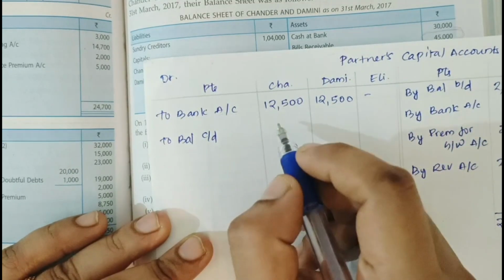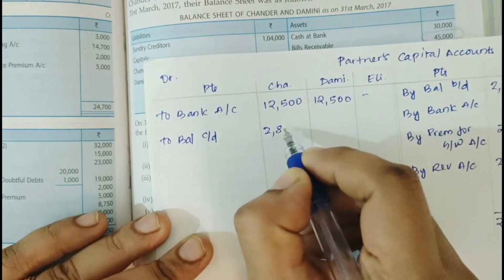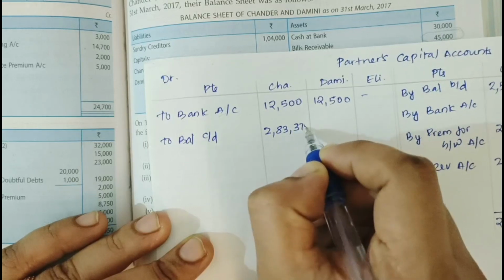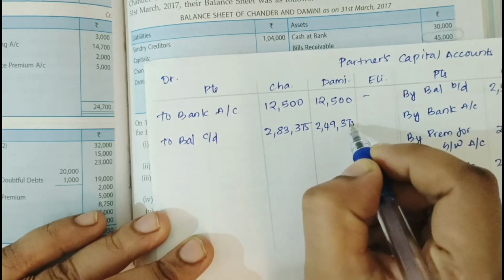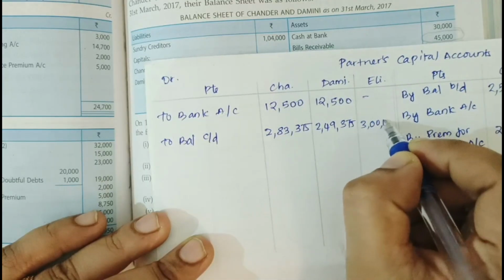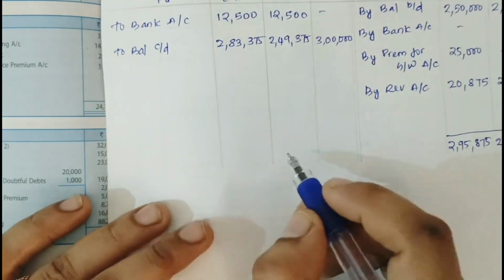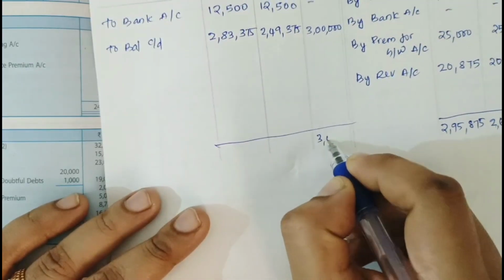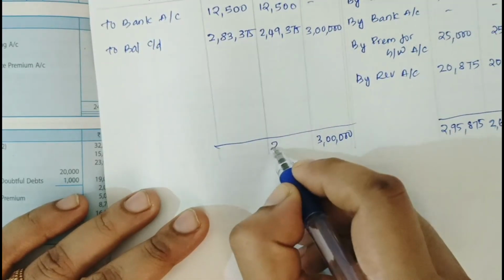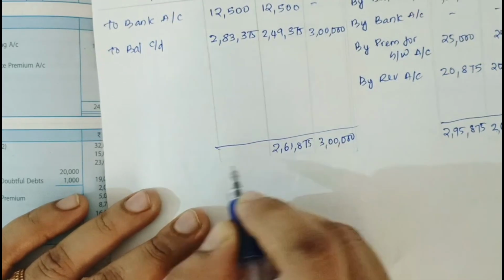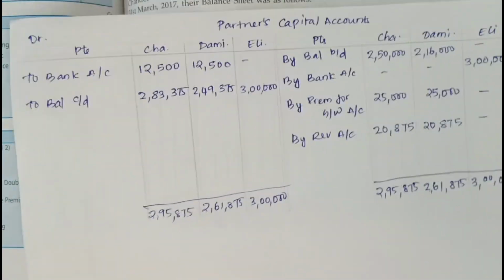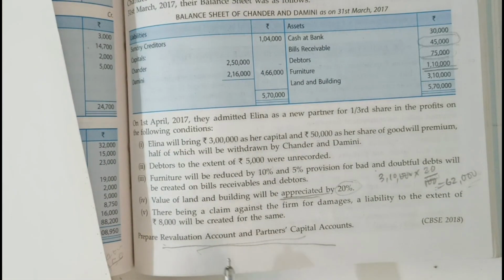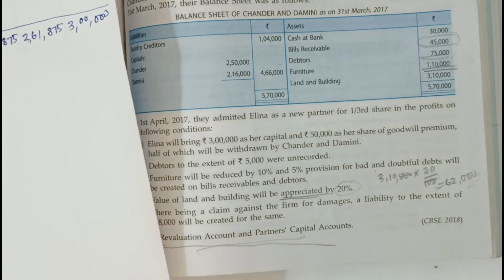The difference in the amount is 2,83,375 here, 2,49,375 here, and 3 lakh. So both the sides are equal now. That's all. We have prepared both the revaluation account and the partners' capital accounts. Thank you for watching.